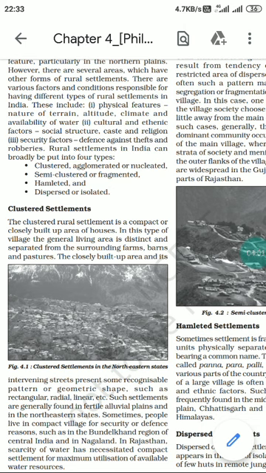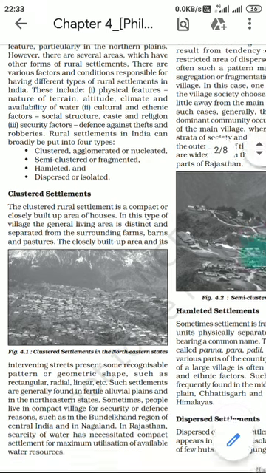Various factors and conditions are responsible for different types of rural settlement in India, and these factors and conditions include physical features. The most important factor is physical features.